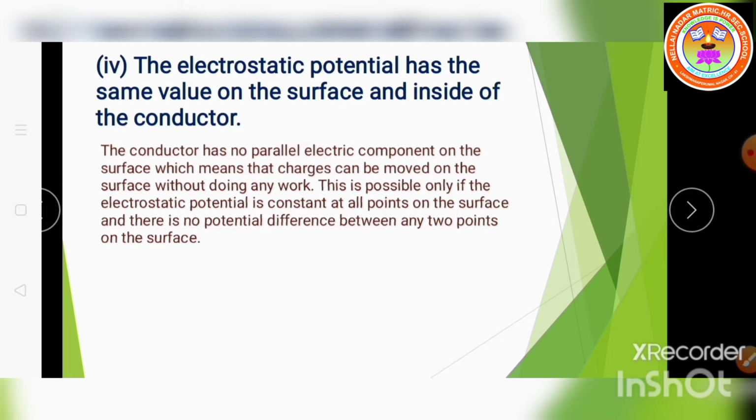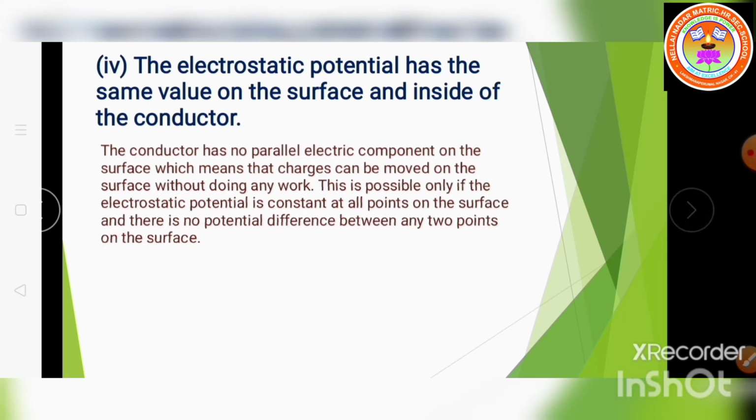This is possible only if the electrostatic potential is constant at all the points on the surface, and there is no potential difference between any 2 points on the surface.